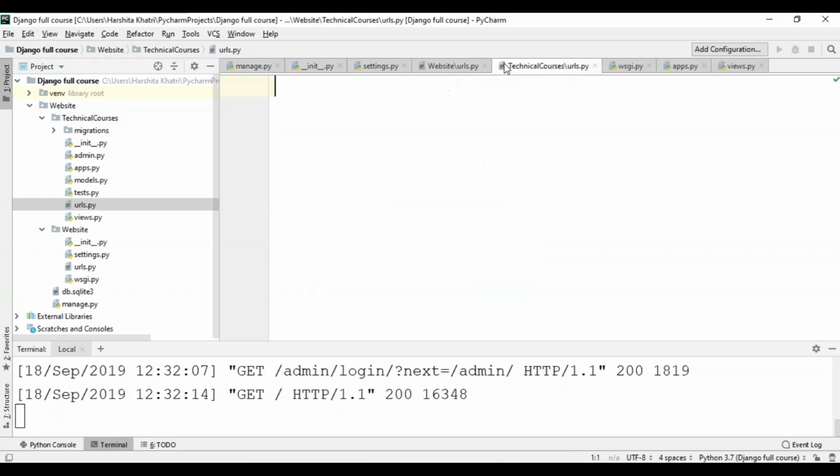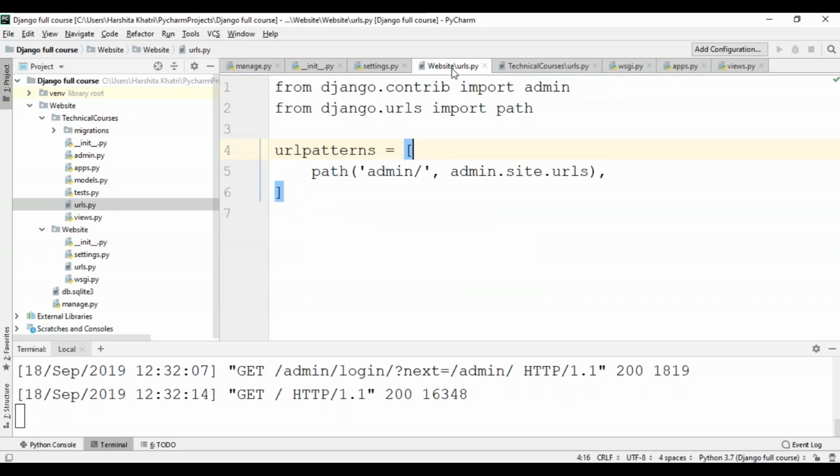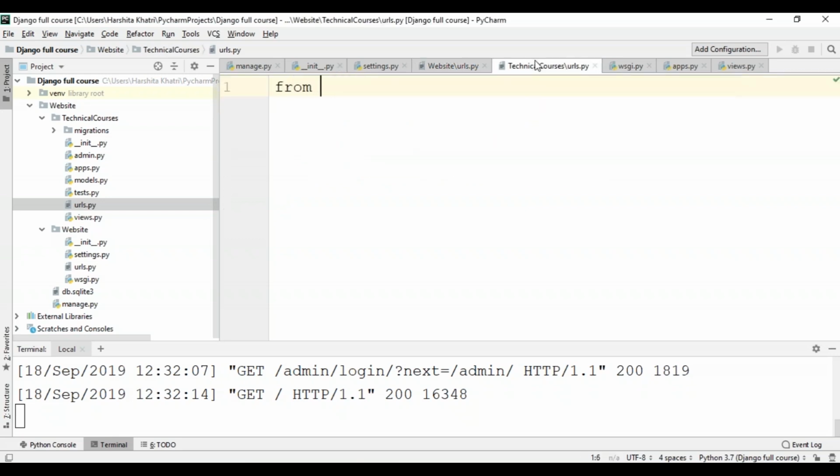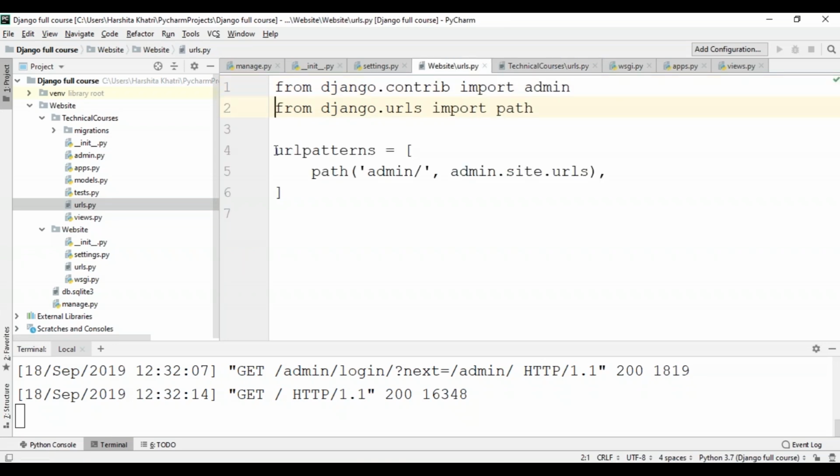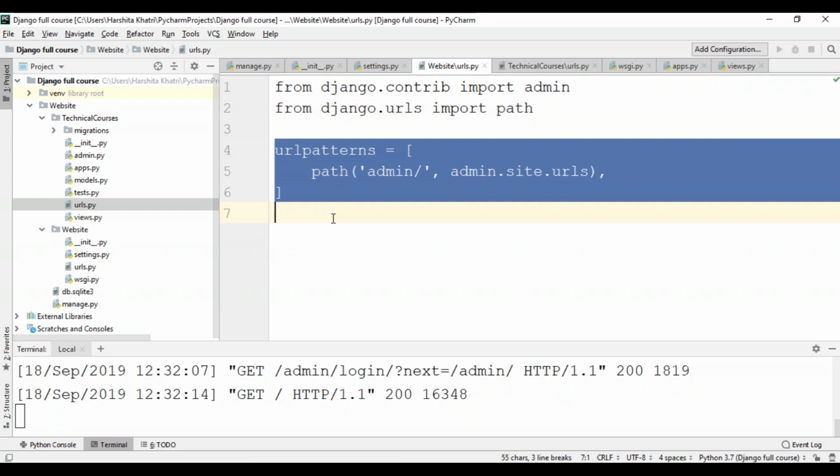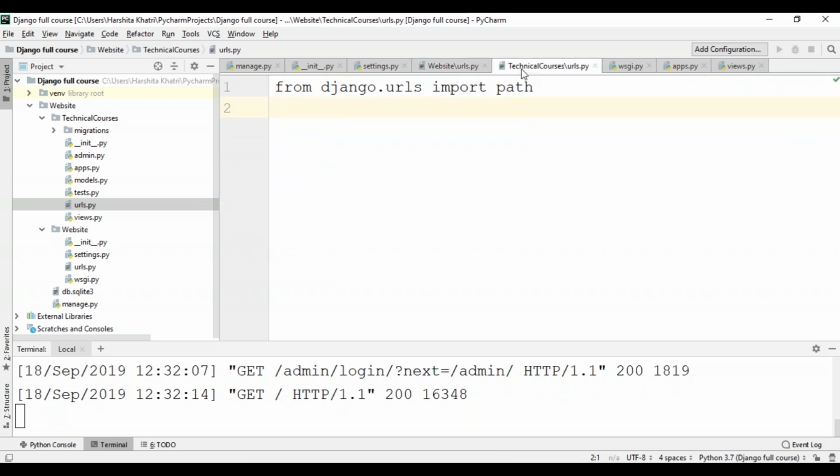So now this urls.py file is very much similar to the urls.py file which is present within my project. So all I'm going to do within the newly created urls.py file in my app directory is to import the path function from django.urls. So from django.urls, I'll import the path function. So now for the URLs pattern, I'll just copy this and I'll paste it in the urls.py file of my app. And I'll just delete this admin URL and I'll leave this blank.